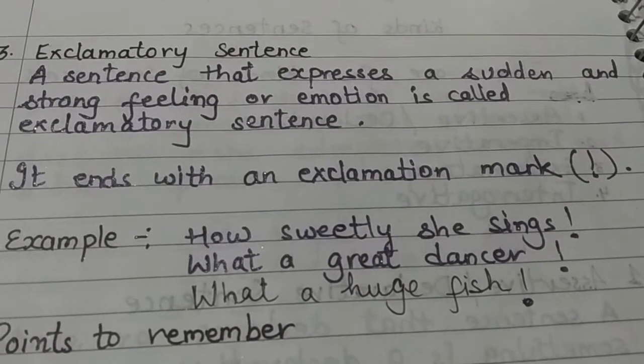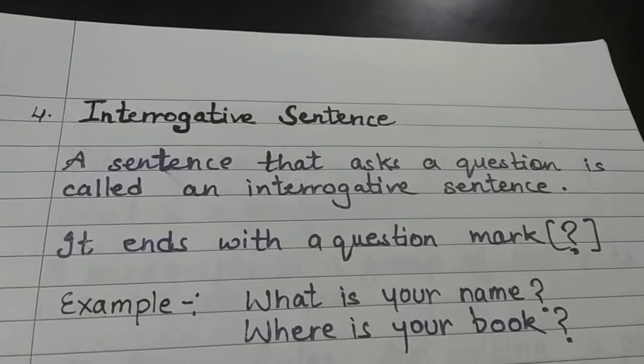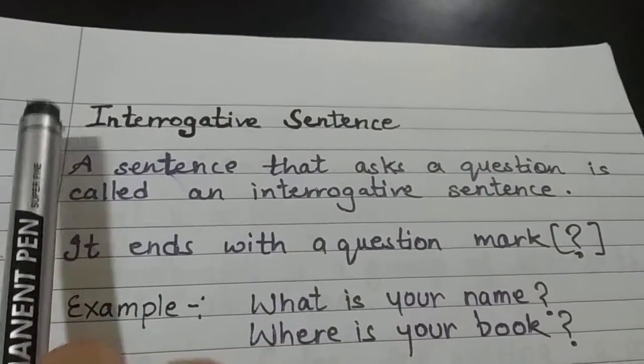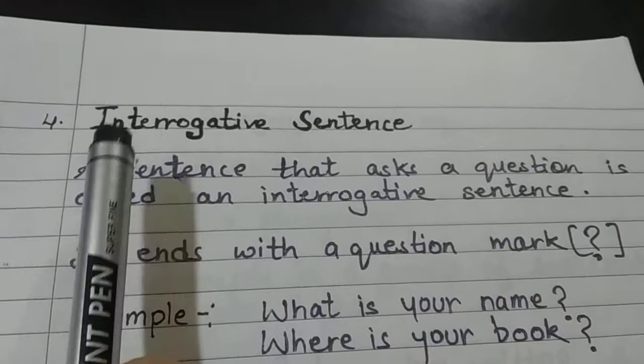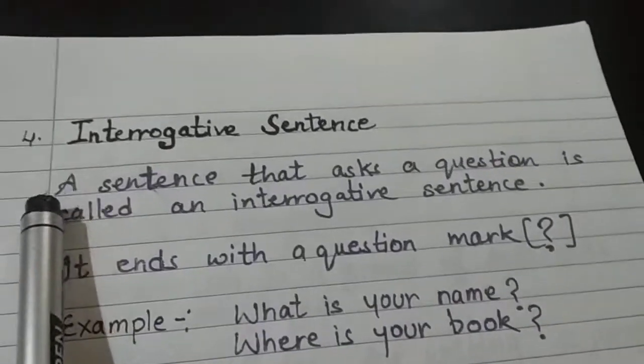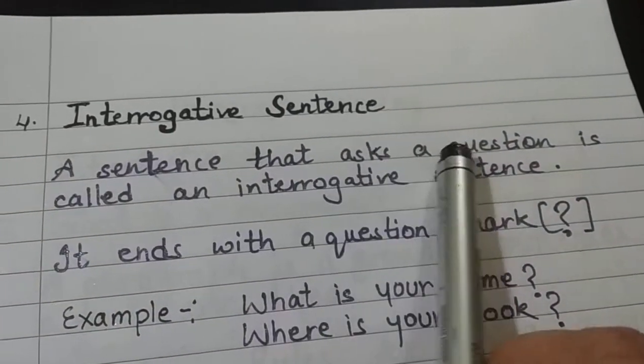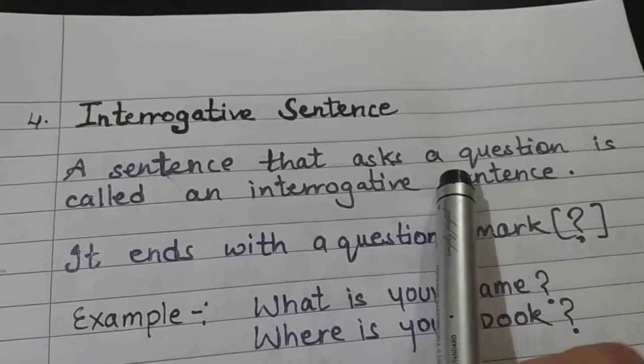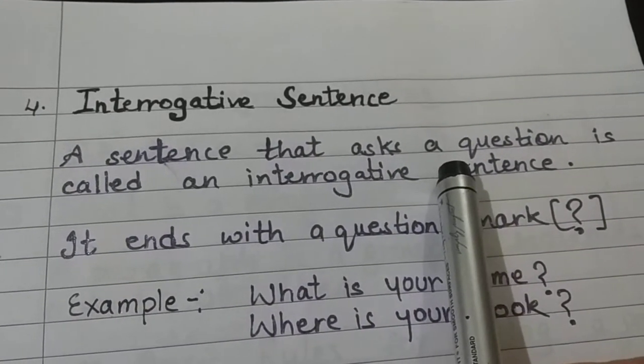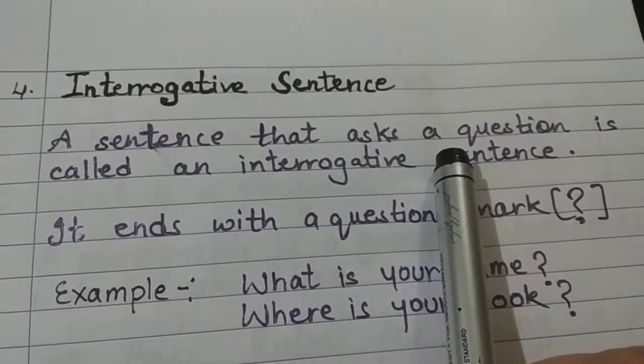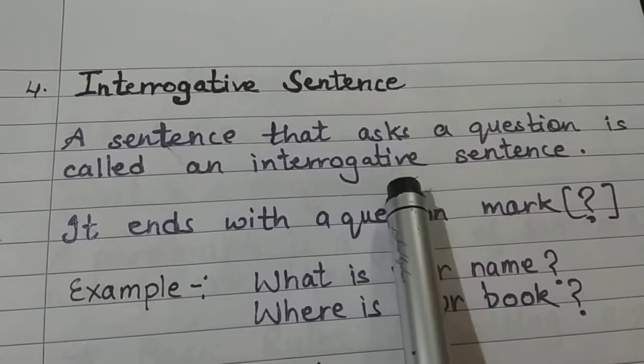Now the last and fourth kind of sentence is interrogative sentence. What is an interrogative sentence? A sentence that asks a question is called an interrogative sentence. It means that those sentences in which we ask for something are known as interrogative sentences.